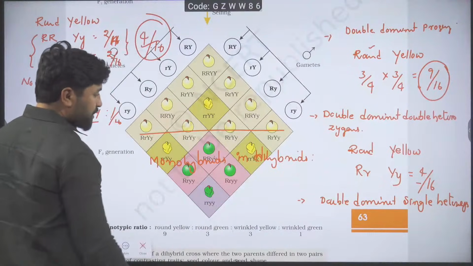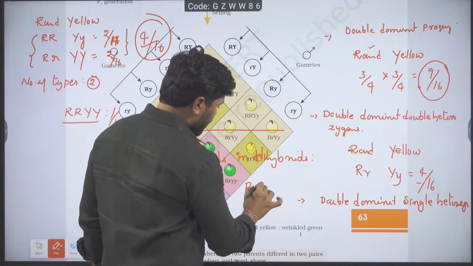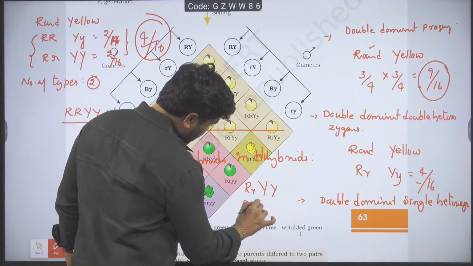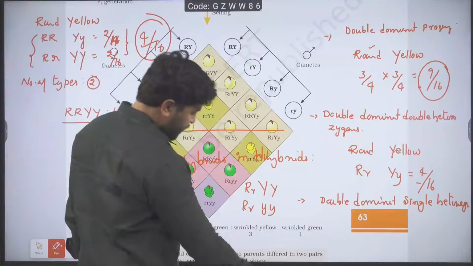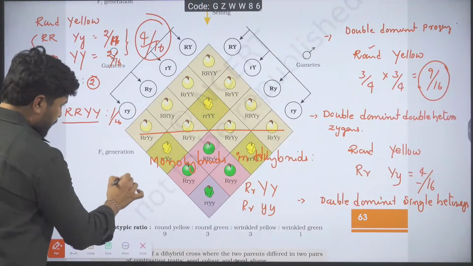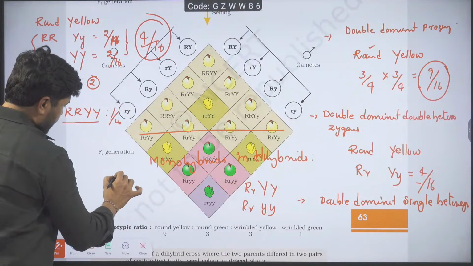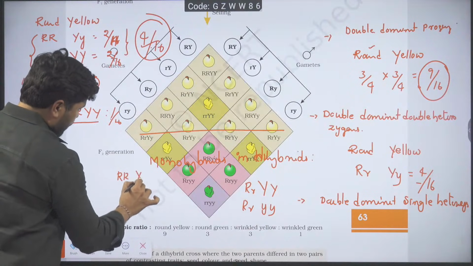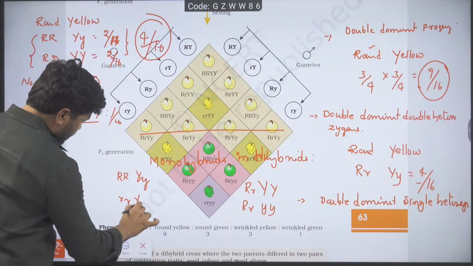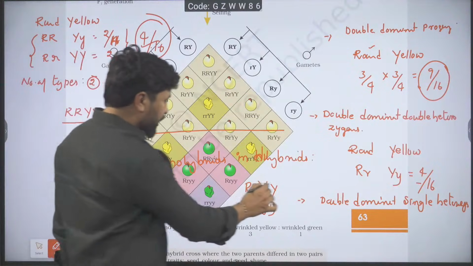What is monohybrid? Single heterozygous. Come on, capital R, small r, capital Y, capital Y. Next one, capital R, capital R, capital Y, small y. Next, again, one more variety: capital R, capital Y, small y, and small r, capital Y, small y. How many like this? 2.